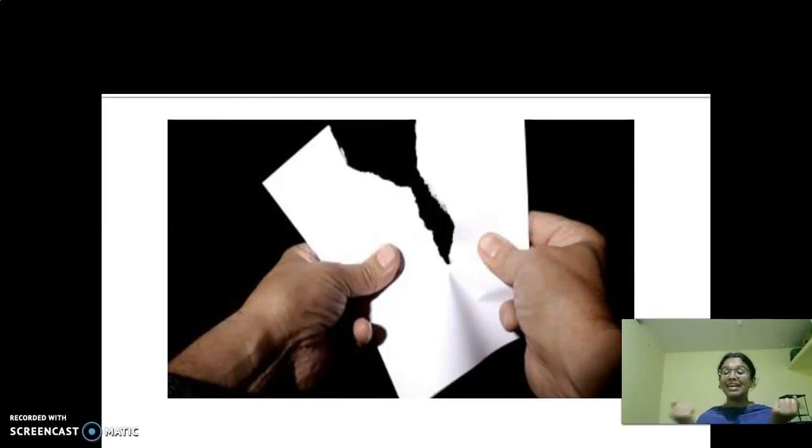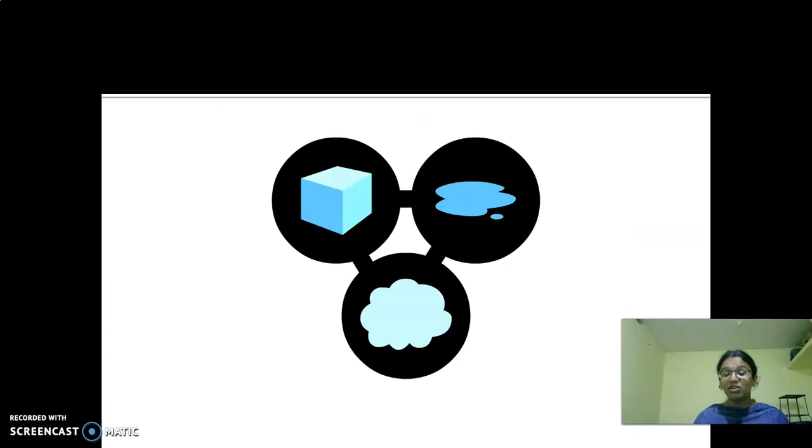I told you, tearing a paper is a physical change. And what is the second one? Water can exist in all 3 states of matter. What are the 3 states of matter? They are solid, liquid and gas.